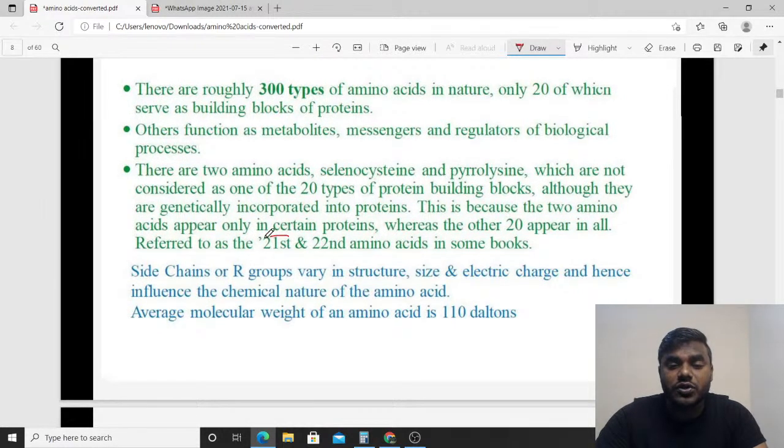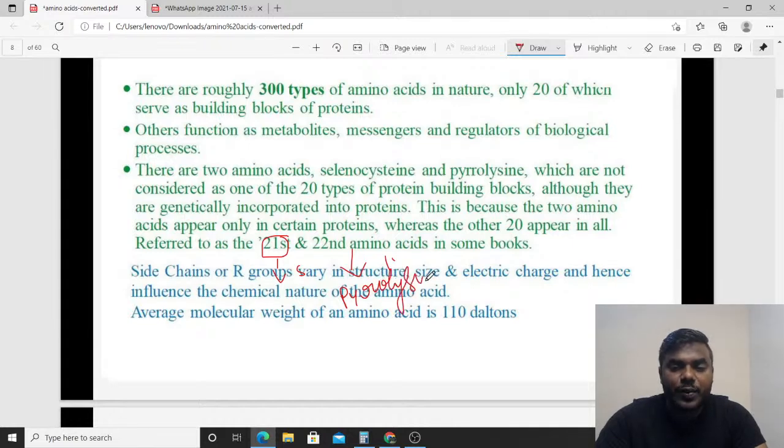And friends, what is the 21st amino acid? We used to read the most important one. The 21st amino acid is selenocysteine. Selenocysteine is formed by the modification of cysteine. And the 22nd amino acid is pyrrolysine.